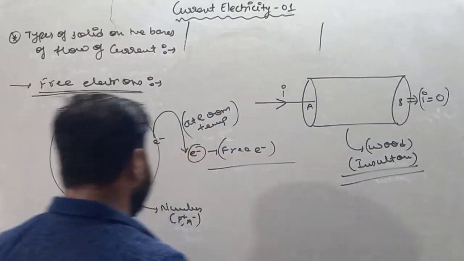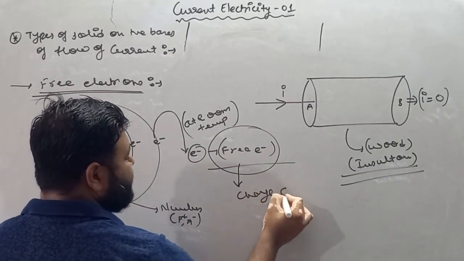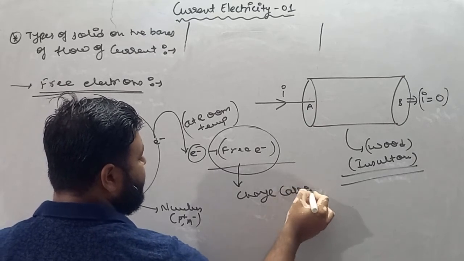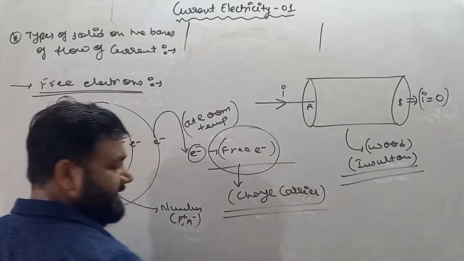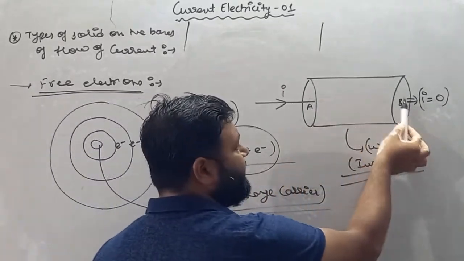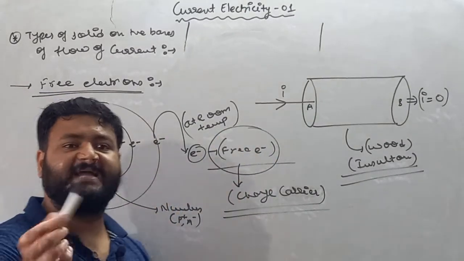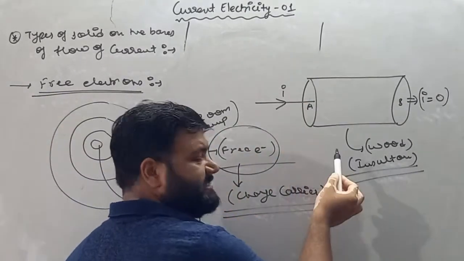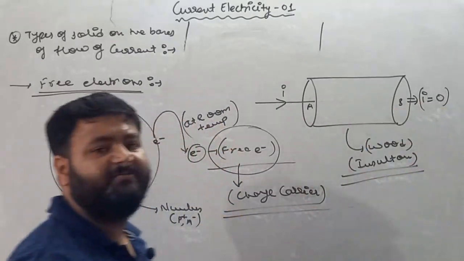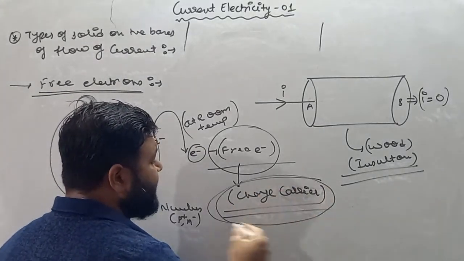See, these free electrons are basically charge carriers. Free electrons are nothing but charge carriers. These free electrons can take charge from one point to another point. This is like a transporter. You can say a free electron is like a truck in which charge will come and it moves forward and it gives you the value of current. So free electrons are nothing but charge carriers.